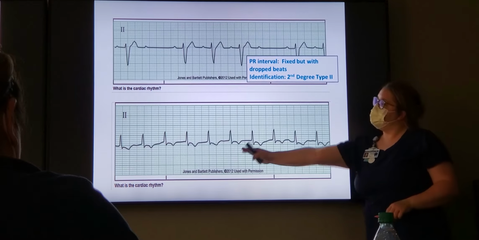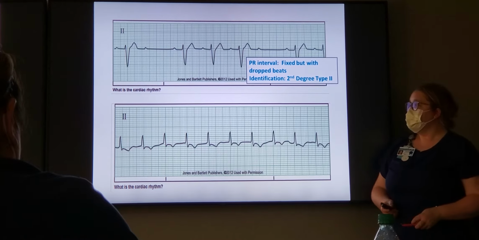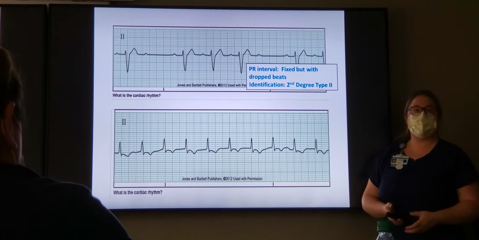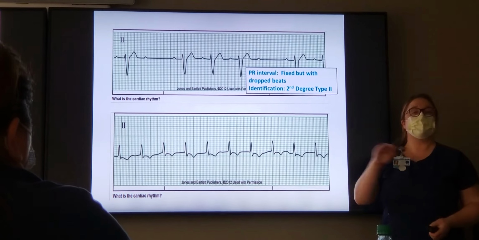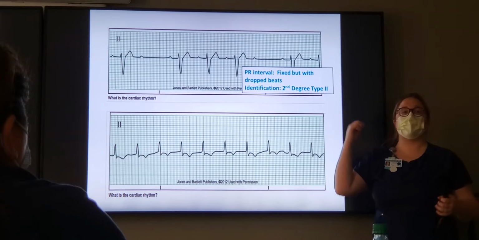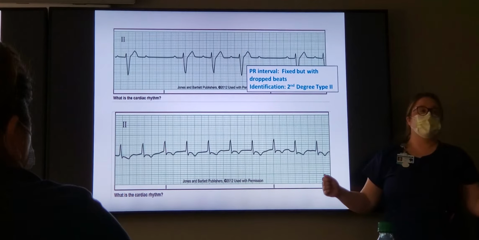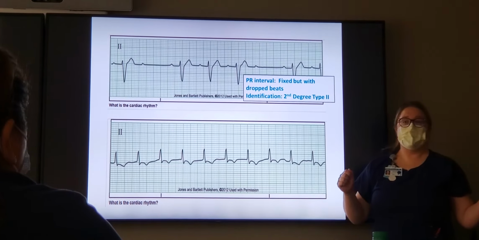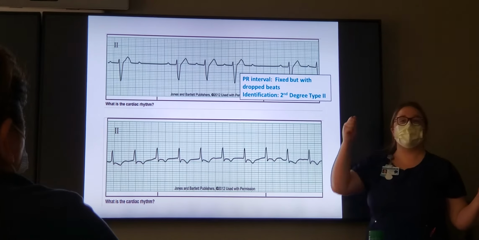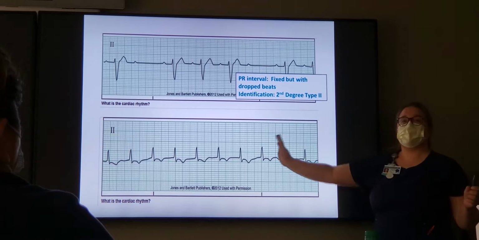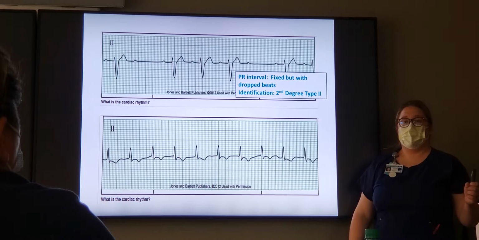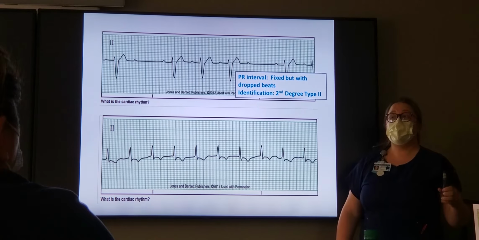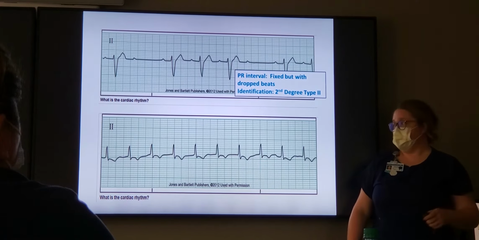Okay, bottom one. Regular or irregular? Regular. Do we have P waves? No. Okay, so we're flat, right? What are my 2 rhythms that are flat? Junctional and idioventricular. Okay, is our QRS wide or is it skinny? Skinny. Okay, so it's gotta be a type of junctional. Okay, what's my rate? It's fast.